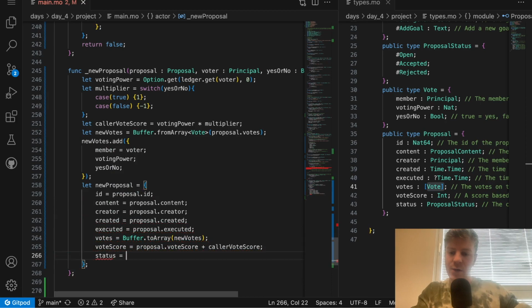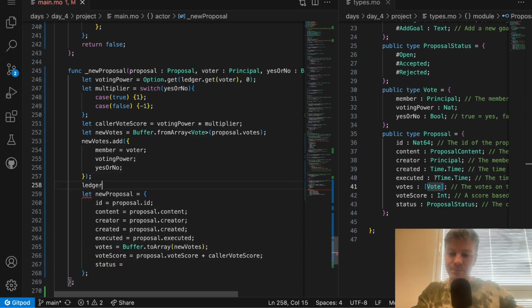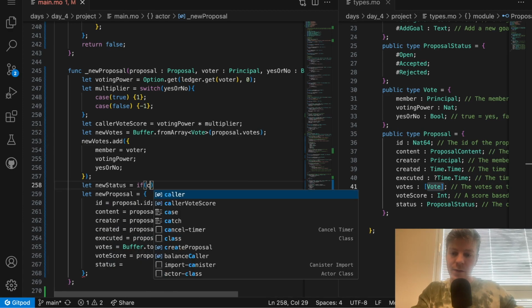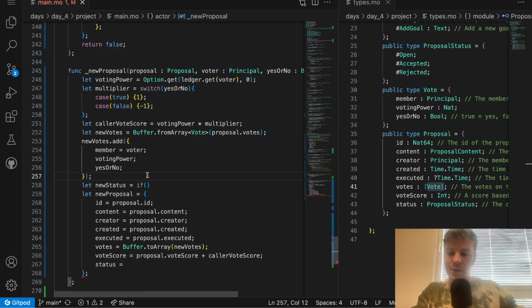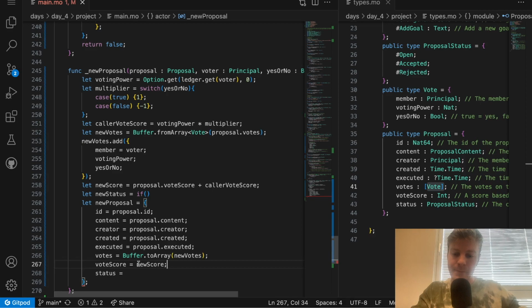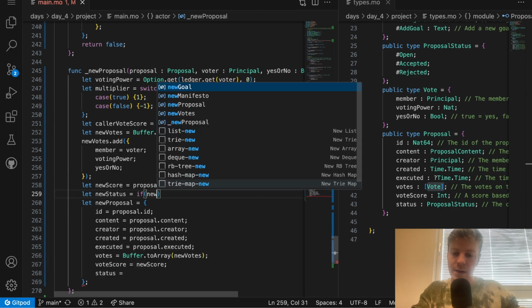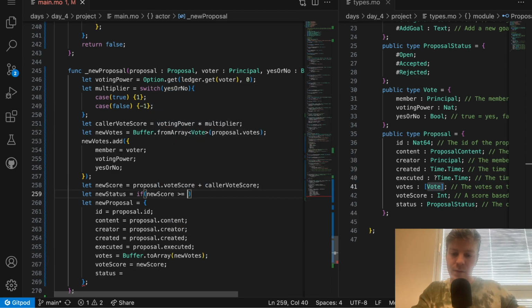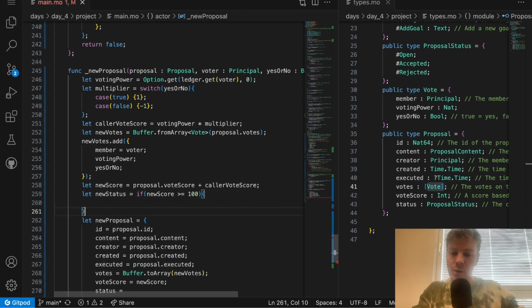And the status, we need to compute the new status, so the new status can also be a variable here. Actually, first we might need to compute the new score, that will be easier, so I can do that before and then just use it here. Because for the new status, I actually need the score. If the new score is above 100 or equal to 100, then the new status will be accepted. So this one.